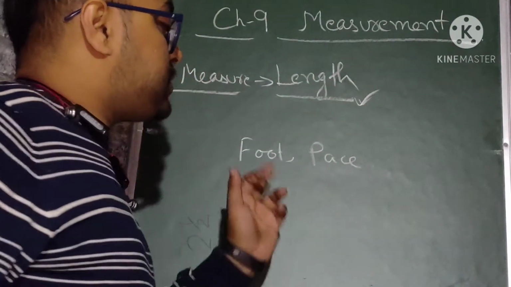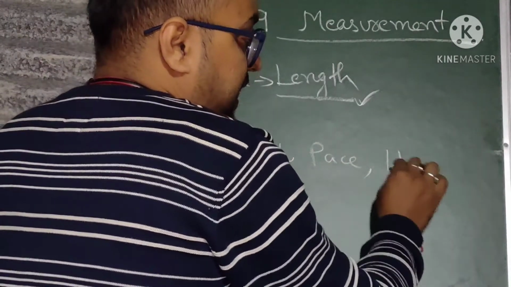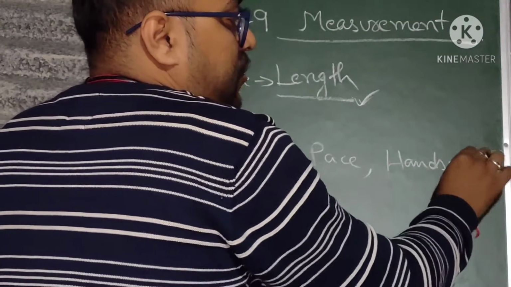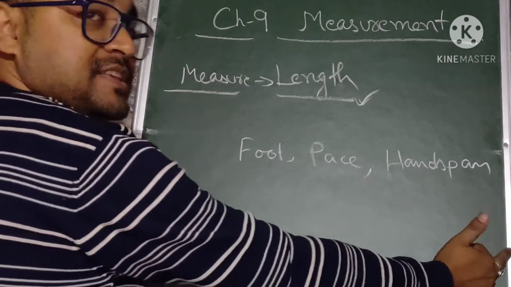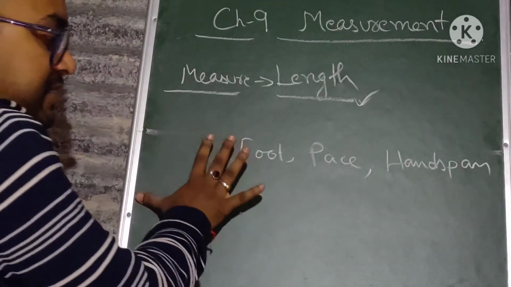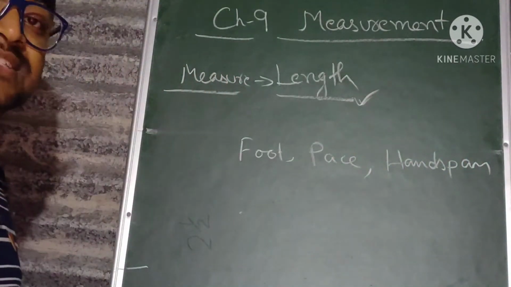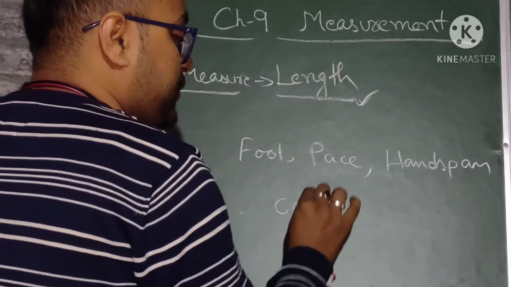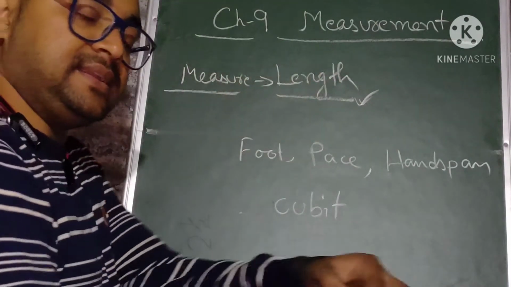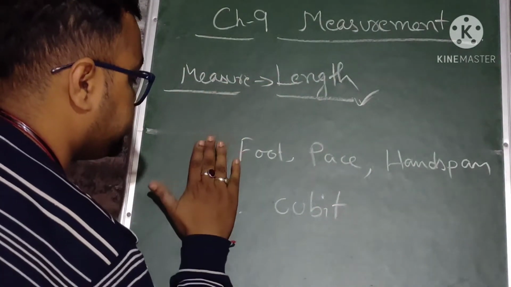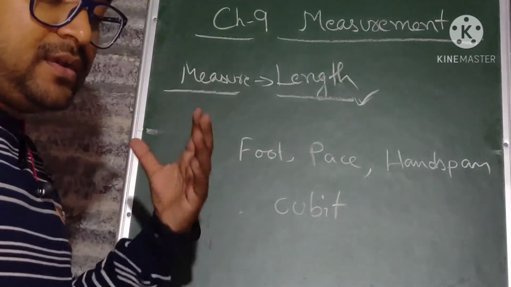They used foot, then pace, then hand span. What is hand span? Hand span means this one, like this. Suppose what is the measure of this board? They used to measure from here to here like this: 1 hand span, 2 hand span, 3 hand span. This way they used to measure things. And also cubit. You know what is cubit? Cubit means from here till here like this. This is 1 cubit. So in this way they used to measure earlier.